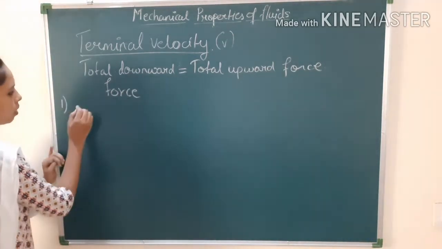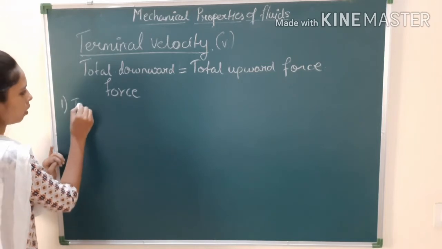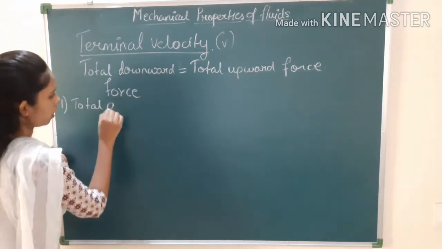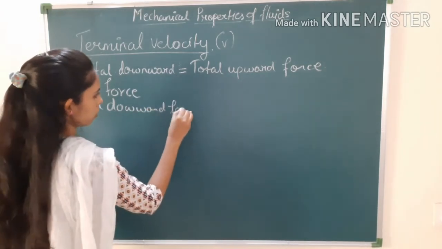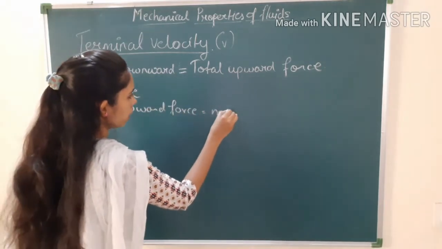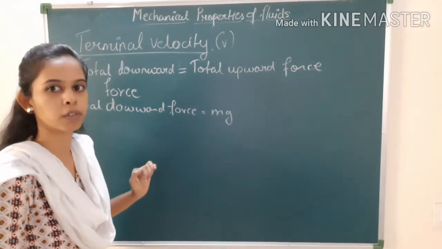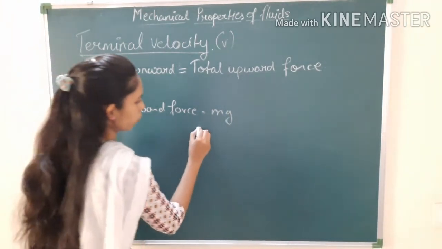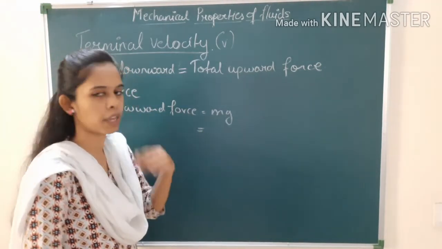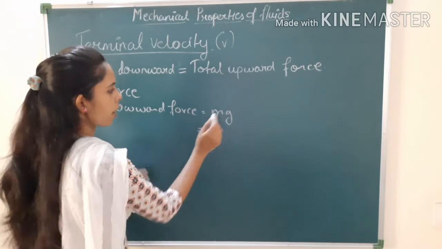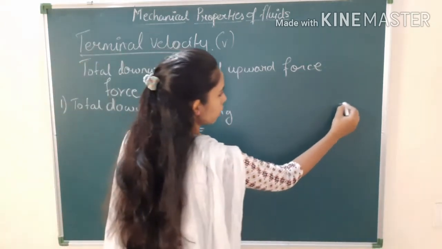First thing we have to find out is the total downward force, which is equal to mg, that is nothing but the weight of the sphere. We have already found many times the mass of any object or liquid.